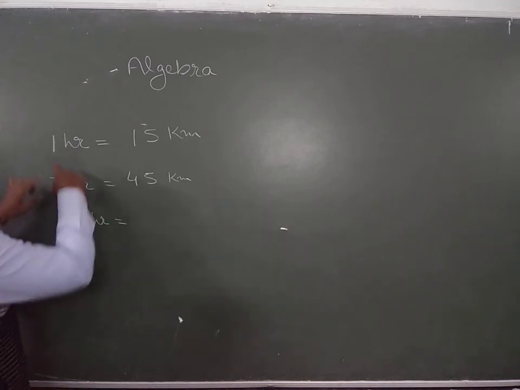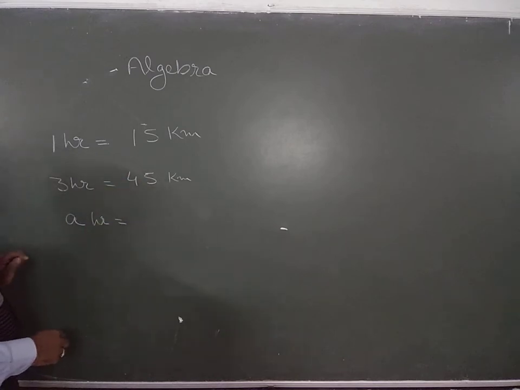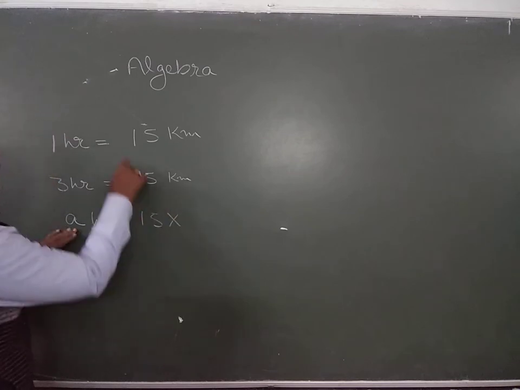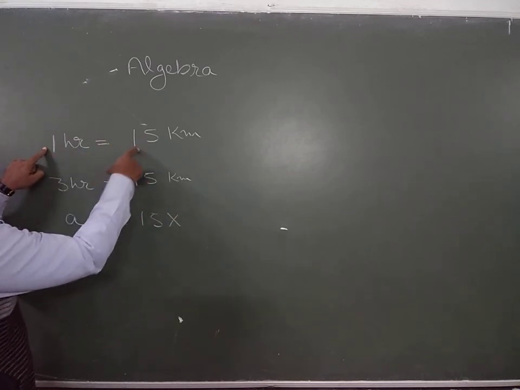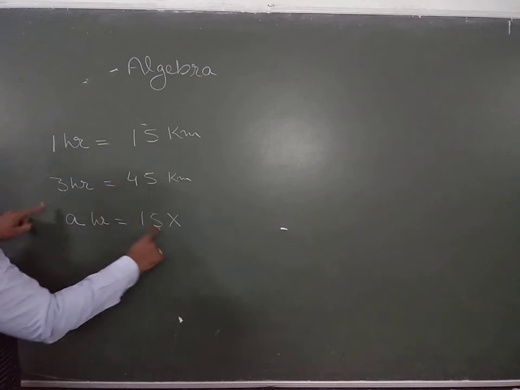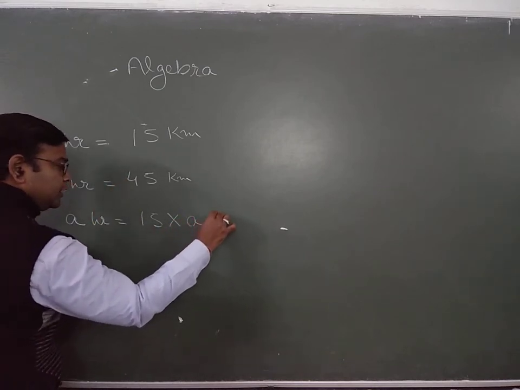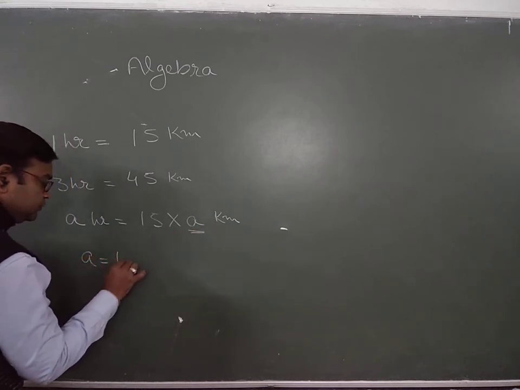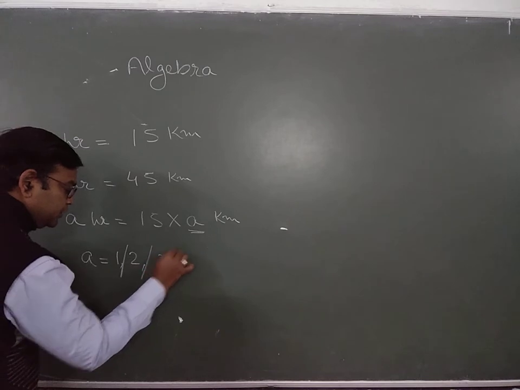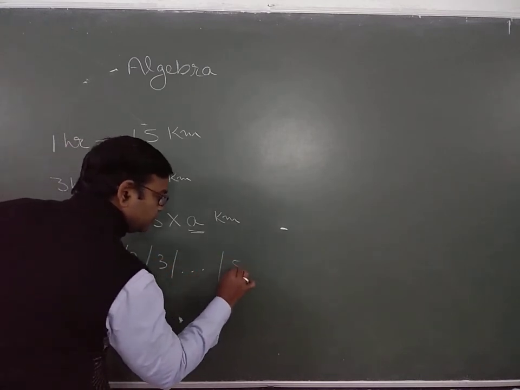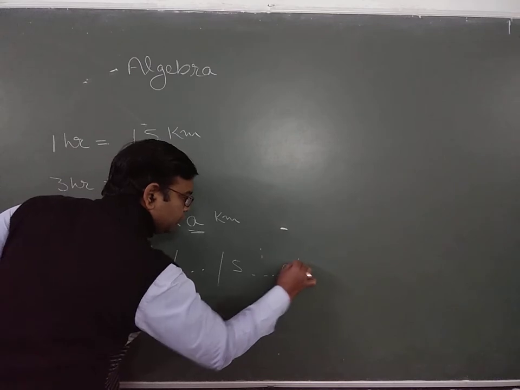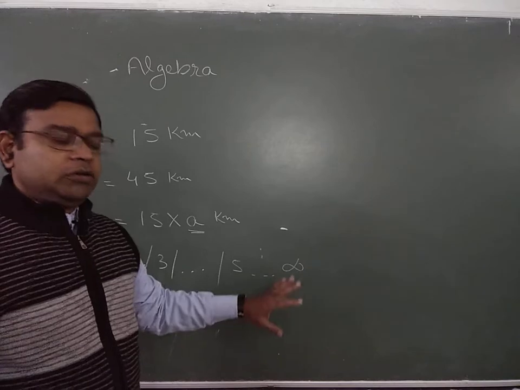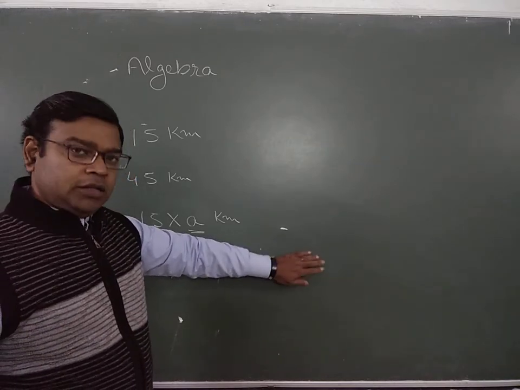We can easily say that in 1 hour we can travel 15 kilometers, so in a hours we can travel 15 into a kilometers. The value of a may be 1, 2, 3, 5, maybe infinity. This symbol is known as infinity, meaning that the number is not defined. We will talk about this later.